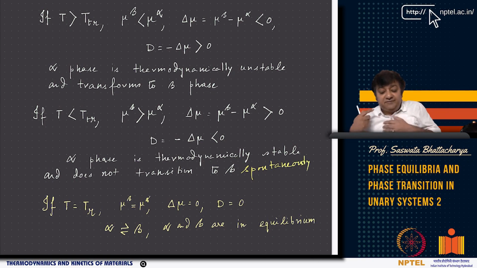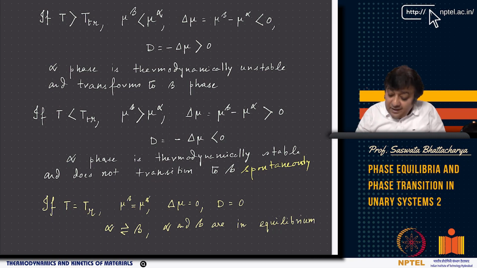Okay, so if T equals the transition temperature, as you know, mu beta, the molar free energy or chemical potential of beta (because it's a unary system), is equal to the molar free energy of alpha. Therefore delta mu is basically 0. If delta mu is 0, the driving force is 0. If the driving force is 0, alpha and beta are in equilibrium and the transformation from alpha to beta or beta to alpha are equally likely.